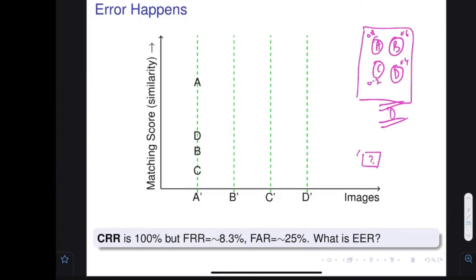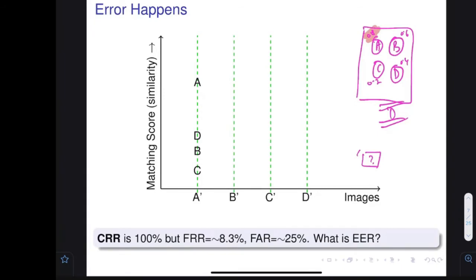So who is that person? Can you tell me? A, because definitely it is the higher score. If the score is higher, then it looks like he is Mr. A. Okay, he is Mr. A. All right, very good.